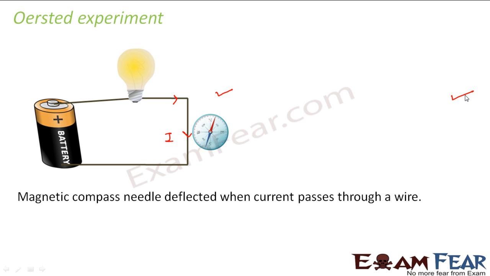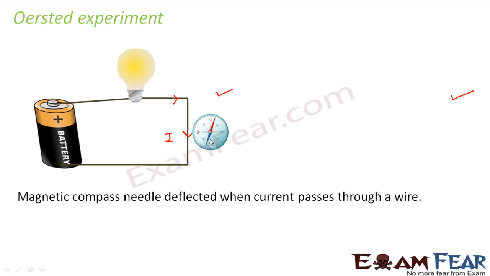Again, he observed that when he increased the amount of current through the circuit, the deflection increased. Similarly, when he decreased the current, the deflection decreased.